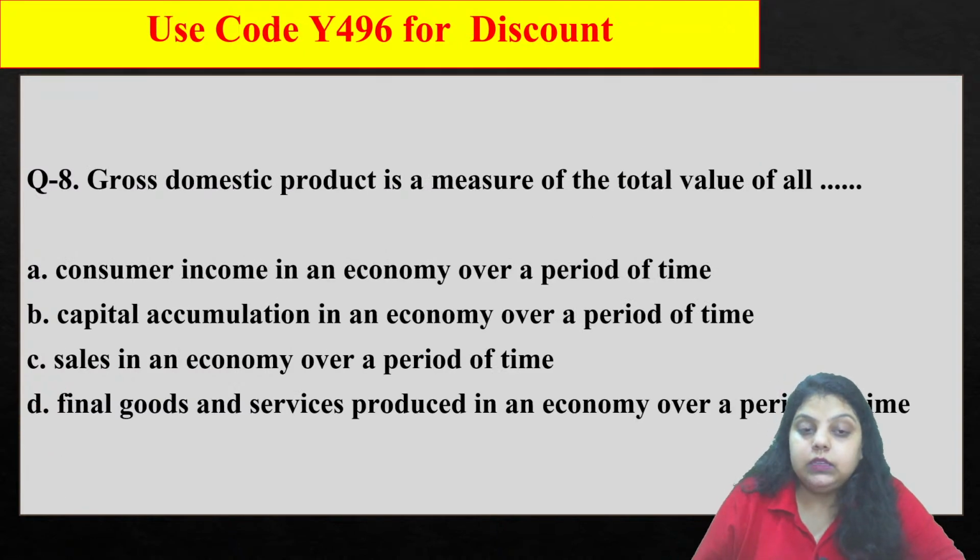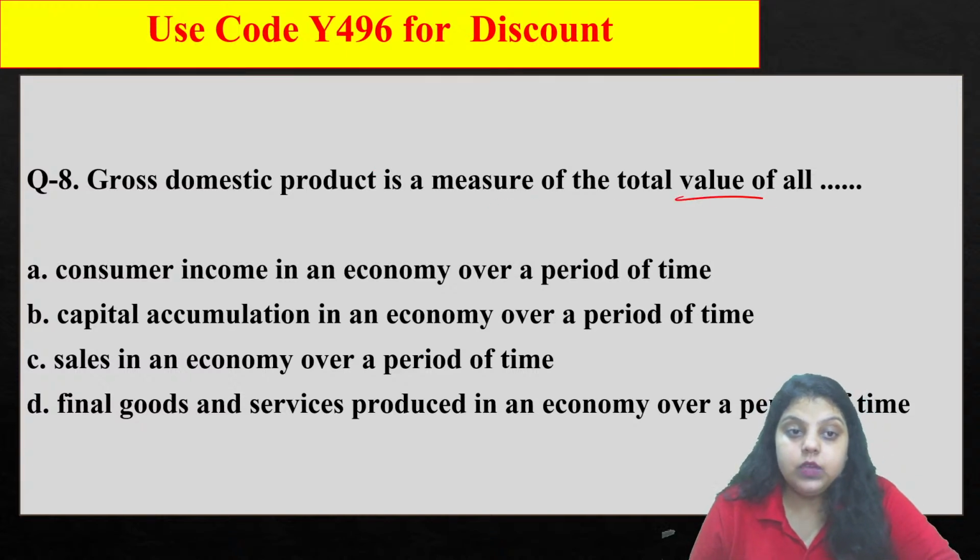Now, the GDP is a measure of the total value of all dash. First, consumer income in an economy over a period of time; capital accumulation in an economy over a period of time; sales in an economy over a period of time; final goods and services produced in an economy over a period of time.